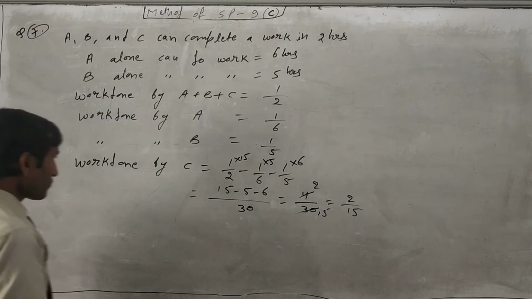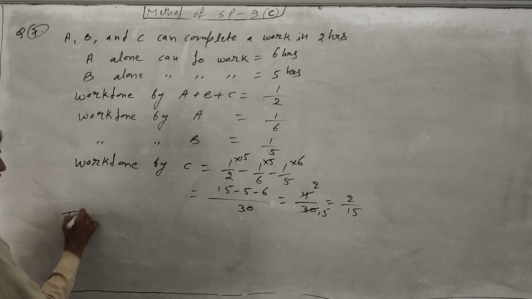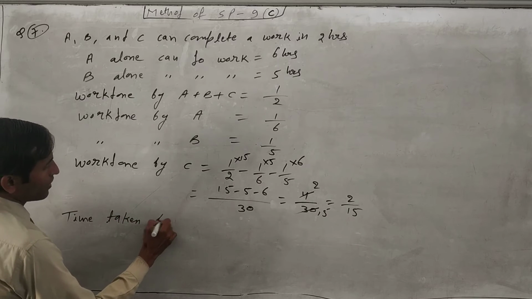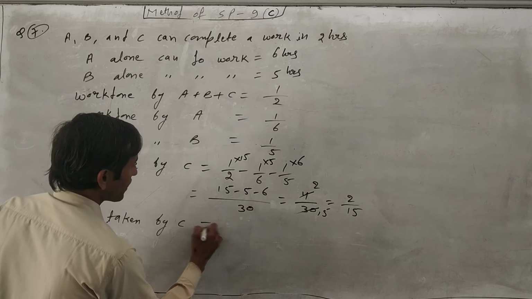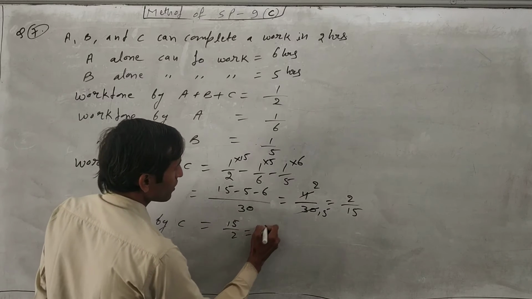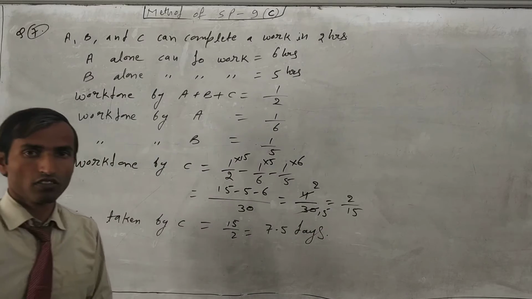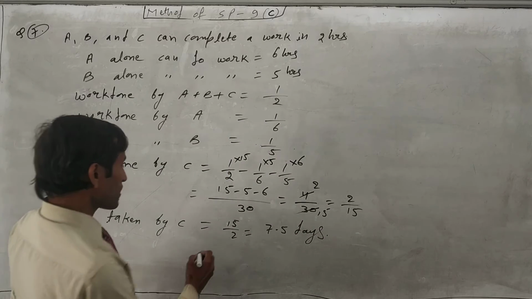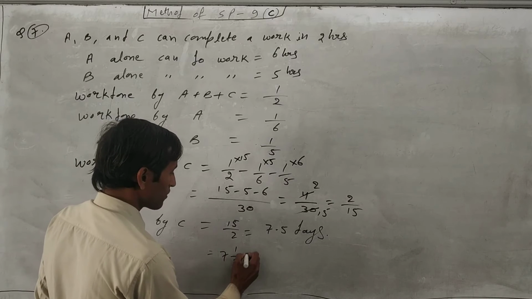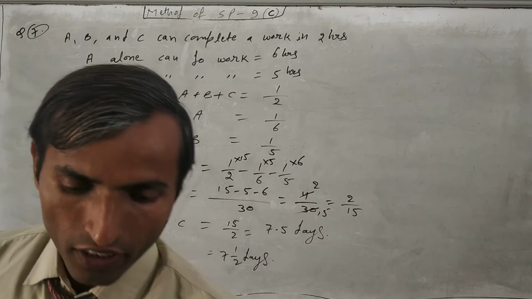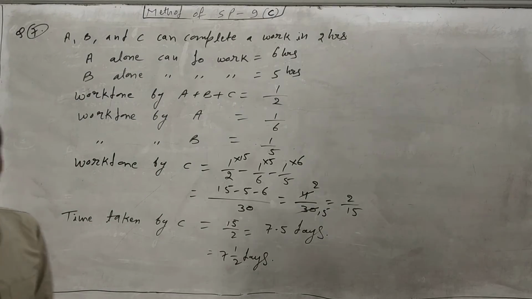So now we have to find the time taken by C. Time taken by C to do the same work is equal to 15 upon 2. It means 7.5 days. Like this, 7.5 days. Okay. Or you can write it as an expression also, 7.5 days. Okay, if C does it alone, then he will take 7.5 days.